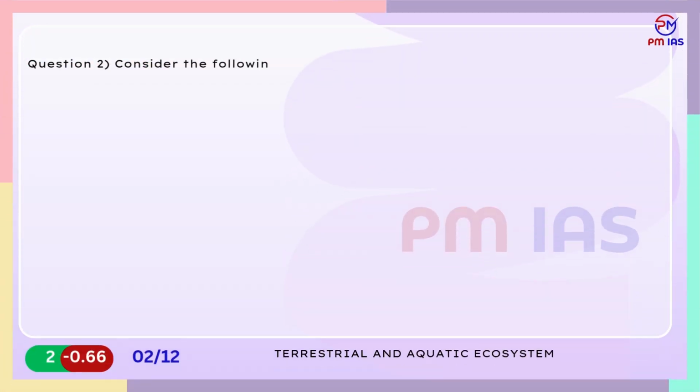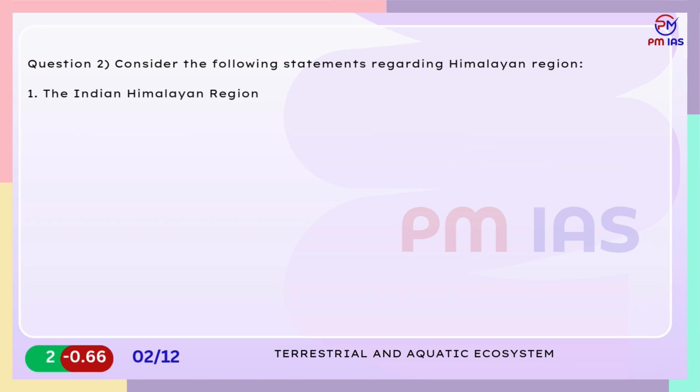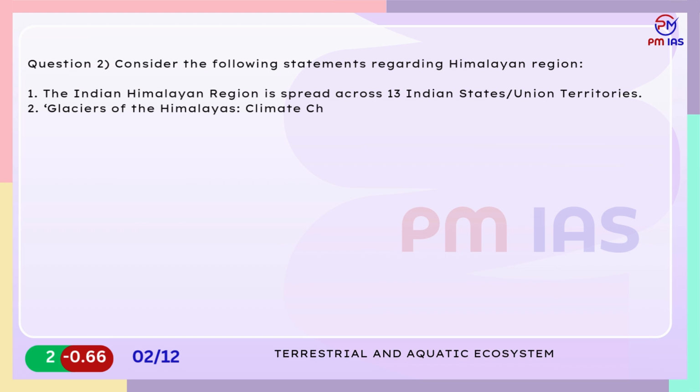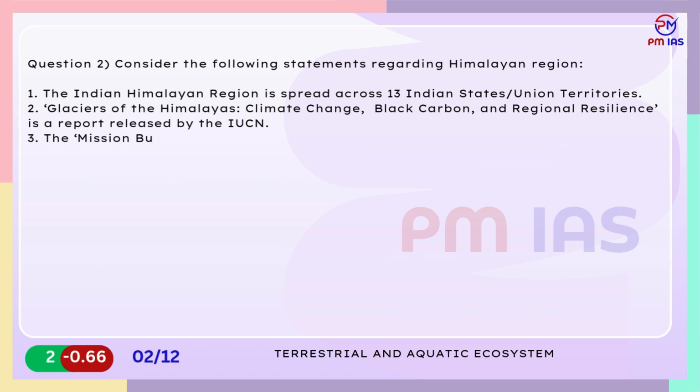Question 2. Consider the following statements regarding Himalayan region. 1. The Indian Himalayan region is spread across 13 Indian states and union territories. 2. Glaciers of the Himalayas, climate change, black carbon, and regional resilience is a report released by the IUCN. 3. The Mission Butterfly is related to the Nainital town of Uttarakhand state. Which of the statements given above are correct?